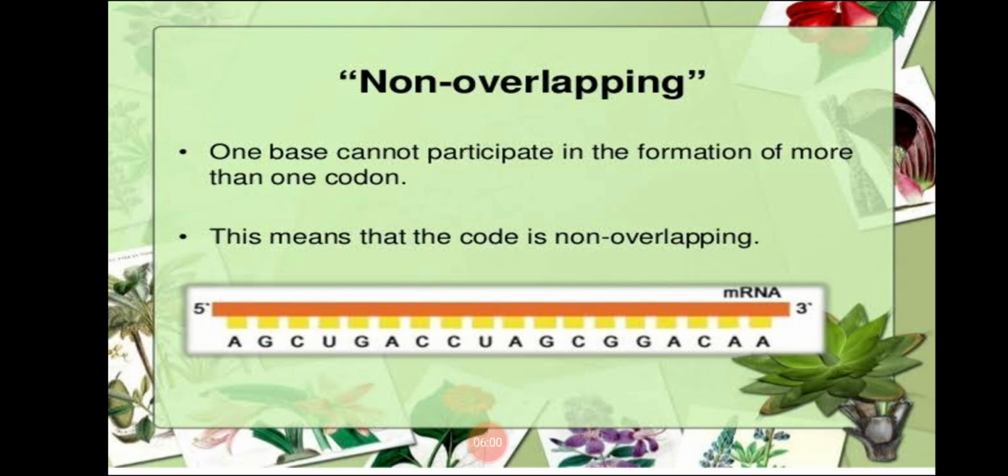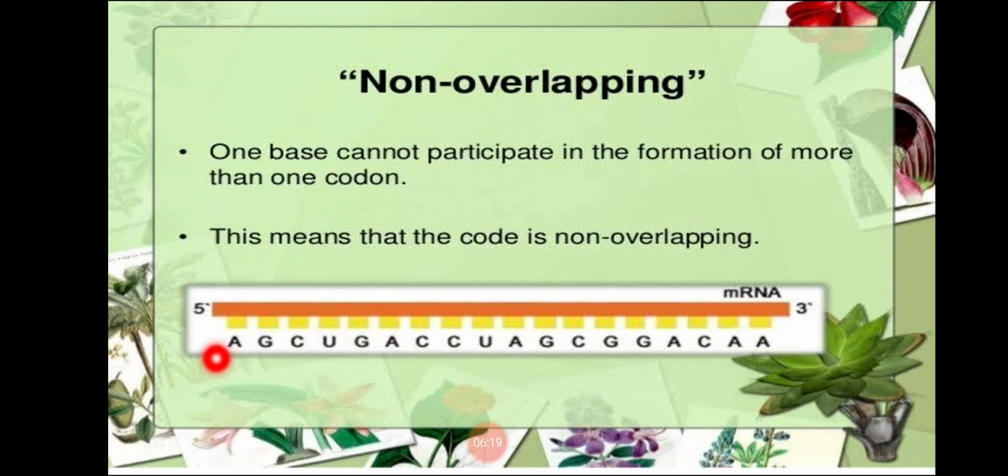Non-overlapping here means that the genetic code does not overlap on each other. One base cannot participate in the formation of more than one codon. You can see here A, G, C will form one codon. This C cannot go here and make CUG, another codon.